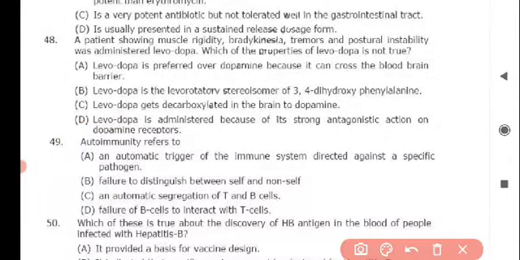Next question: a patient showing muscle rigidity, bradykinesis, tremors, and postural instability was administered levodopa. Which of the properties of levodopa is not true? The correct answer for this is option D: levodopa is administered because of its strong antagonistic action on dopamine receptors. So the next question is, autoimmunity refers to, answer is option B, failure to distinguish between self and non-self.